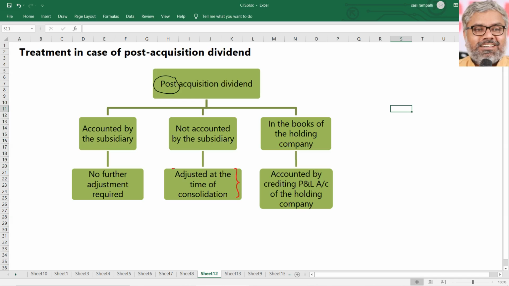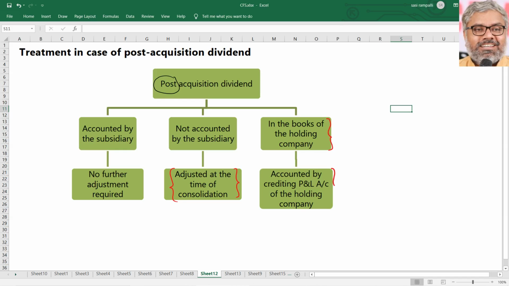By the way, we have to adjust this in the books of the subsidiary. Books means we are not going to go to their books and pass any journal entries, but balance sheet items of the subsidiary have to be adjusted accordingly if the dividends are declared out of post-acquisition profits of the subsidiary. But the main point here is the books of the holding company, because that is where we are preparing consolidated financial statements.